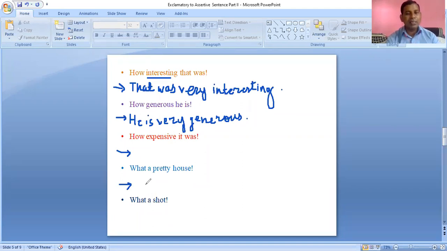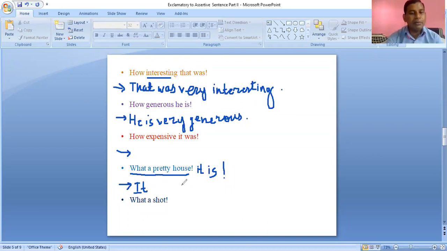This is a little bit different type of question, so let me explain it first. We have an exclamatory sentence, that is "what a pretty house." When we write such a sentence, there is a hidden subject, "it is," right? So our sentence will be like this: it is a very pretty house. Very good.